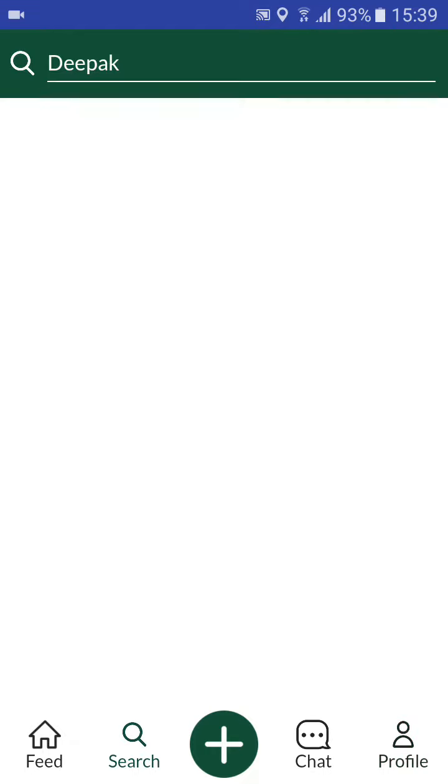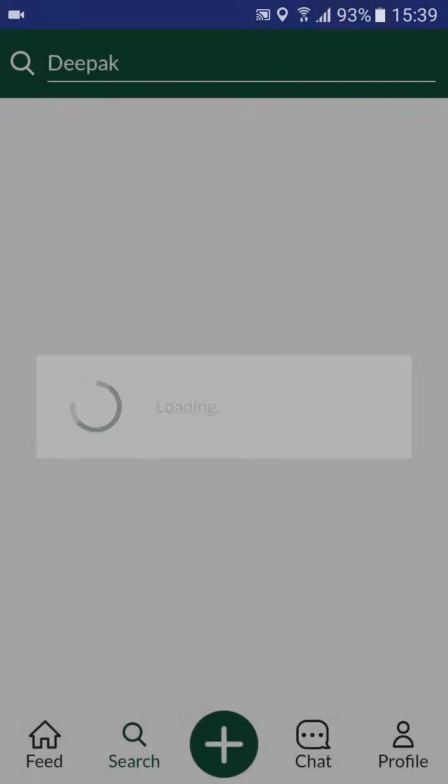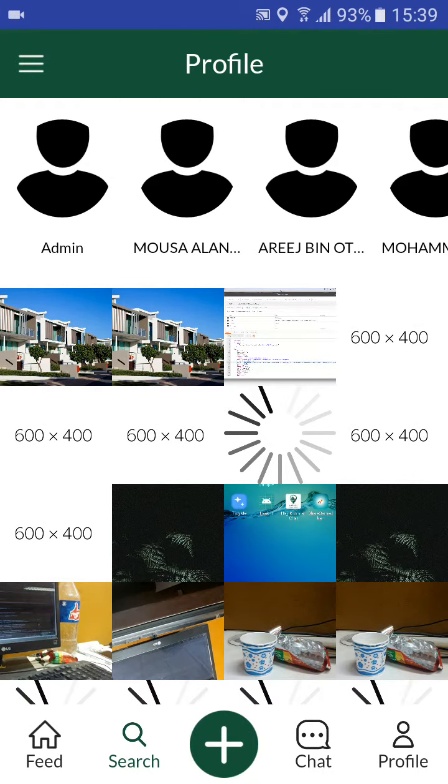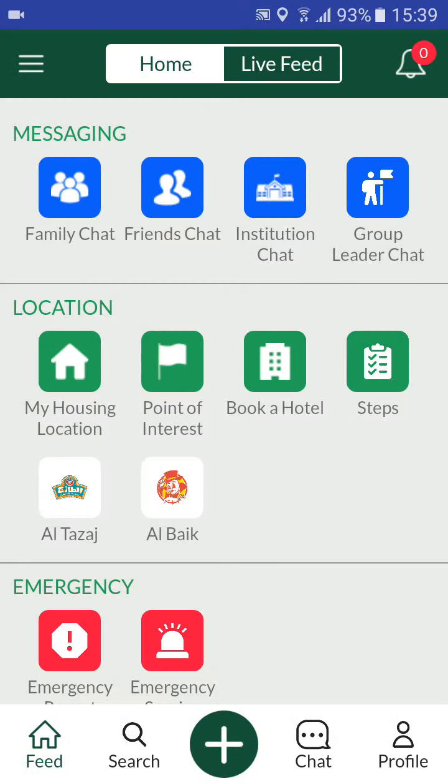Now this user needs to go to his profile page, and he can see that there is one follower in his profile. So you can see the user who has just been added to his following list is right here.